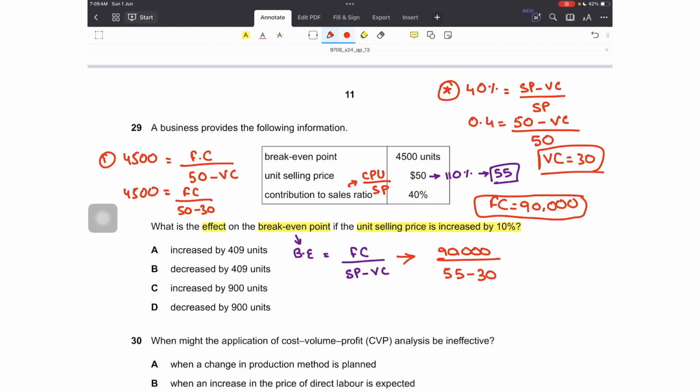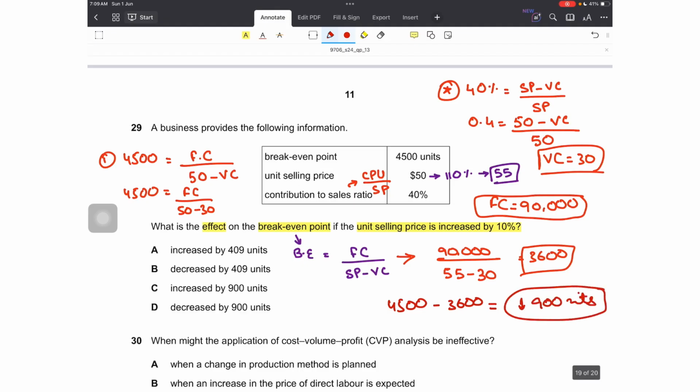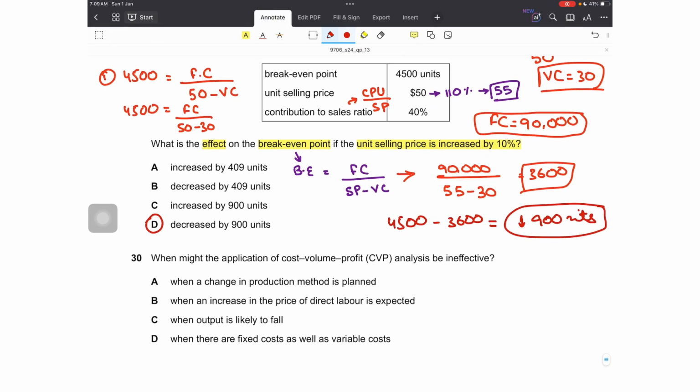The question is silent about variable cost, so it won't change. 55 minus 30, that would be 3,600. The old break even was 4,500, the new break even is 3,600. So 4,500 minus 3,600 would be a reduction of 900 units if we increase the selling price. Sorry, a decrease of 900 units, option D.